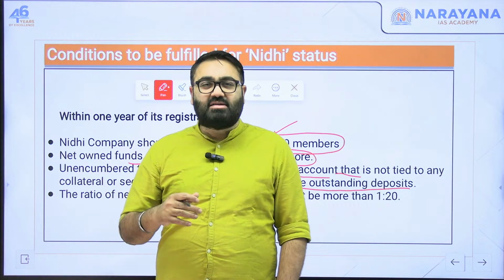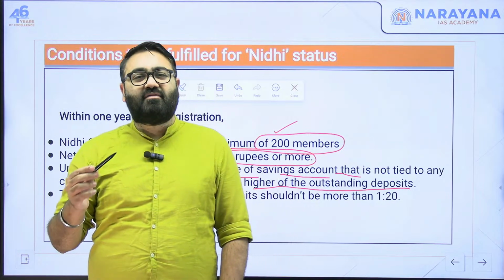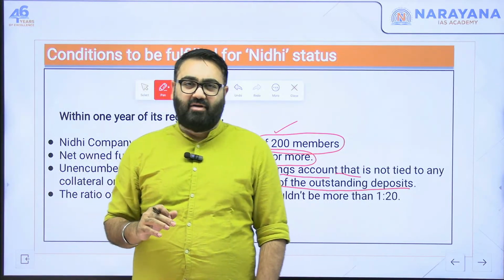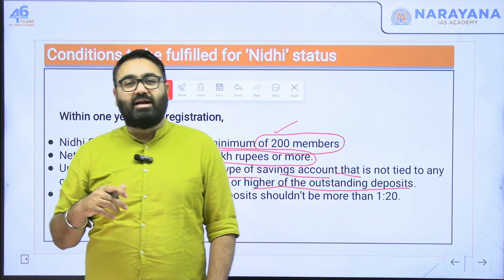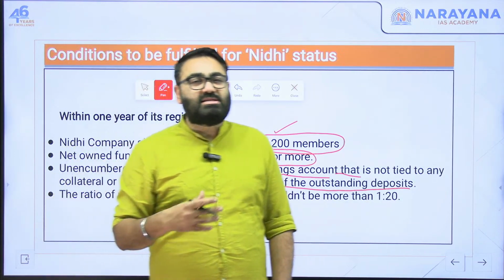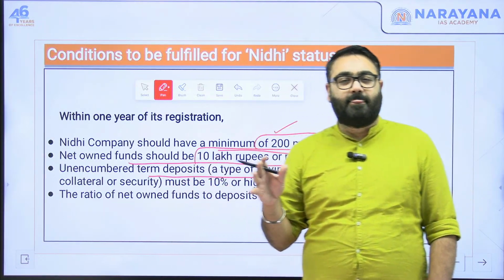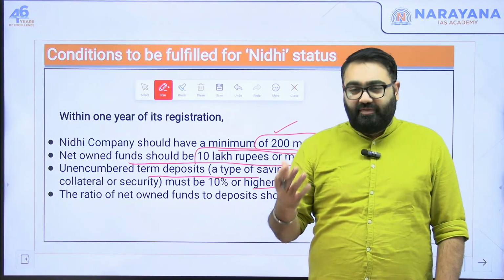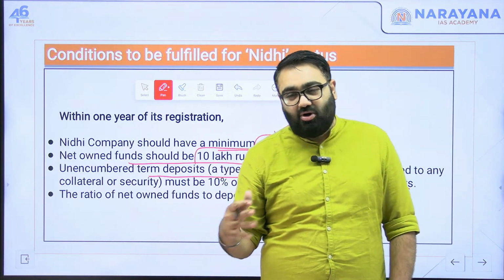Demand deposit is when you put your money in the bank in, let's say, the savings account. You can demand that money from the bank whenever you want. So you go to the bank, you tell them that this is the money that I have in my account, I am giving you the check, give me the money back. So you can demand your money back at any point of time. That is called a demand deposit. On the other hand, term deposit means money that will be given back to you after a certain specific amount of time. Let's say when you have a fixed deposit in the bank, or when you do a recurring deposit in the bank, that money is fixed or basically out of your reach for some time. That is called a term deposit.